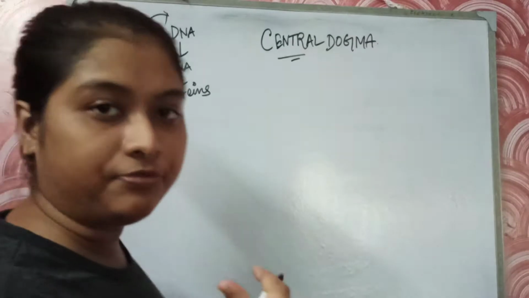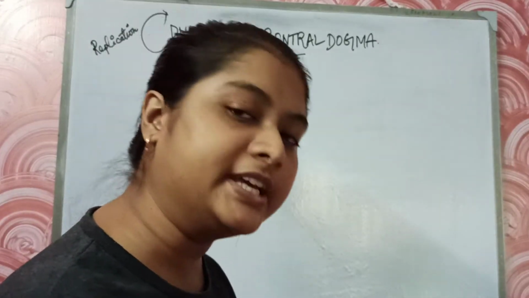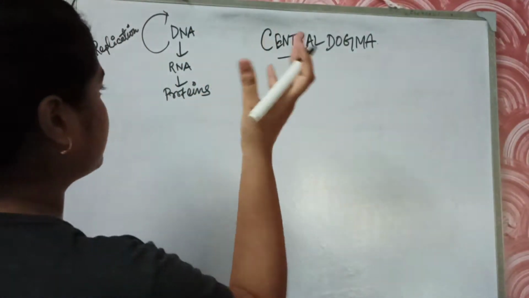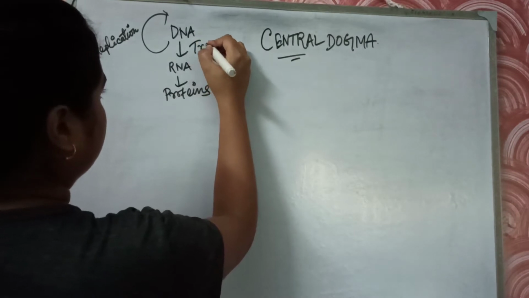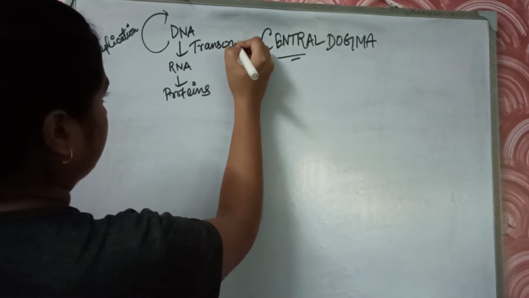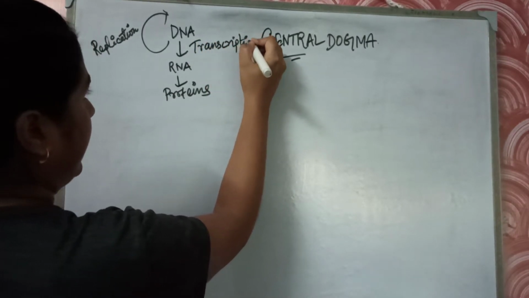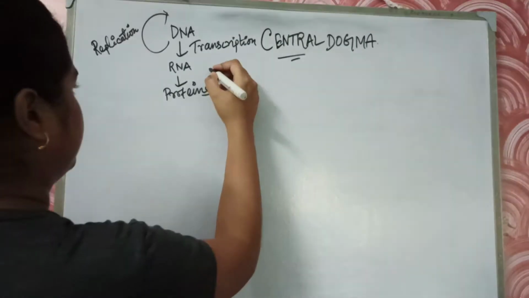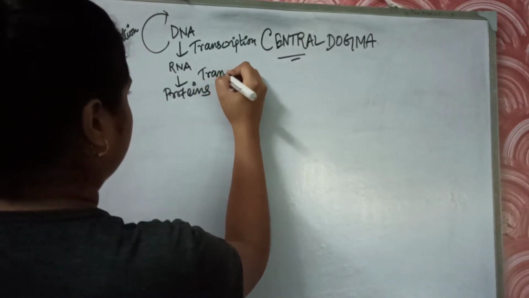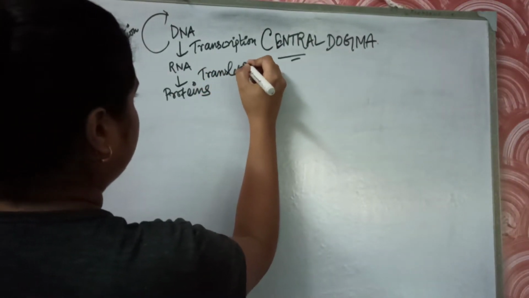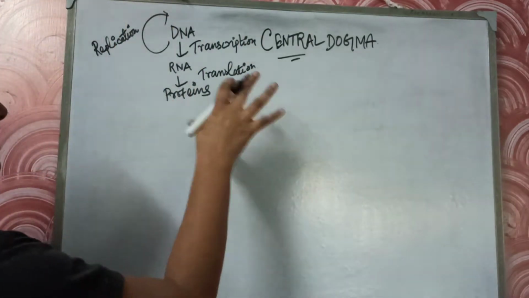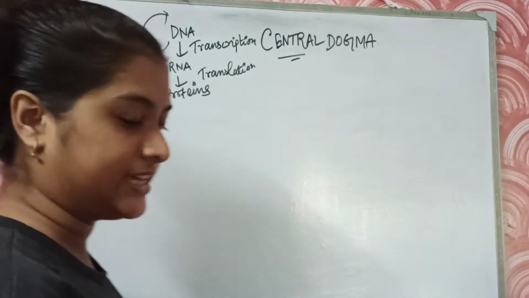If you make RNA from DNA, that process is known as transcription. And if you make proteins from RNA, that process is known as translation. So these are the three main steps which take place in all living cells.